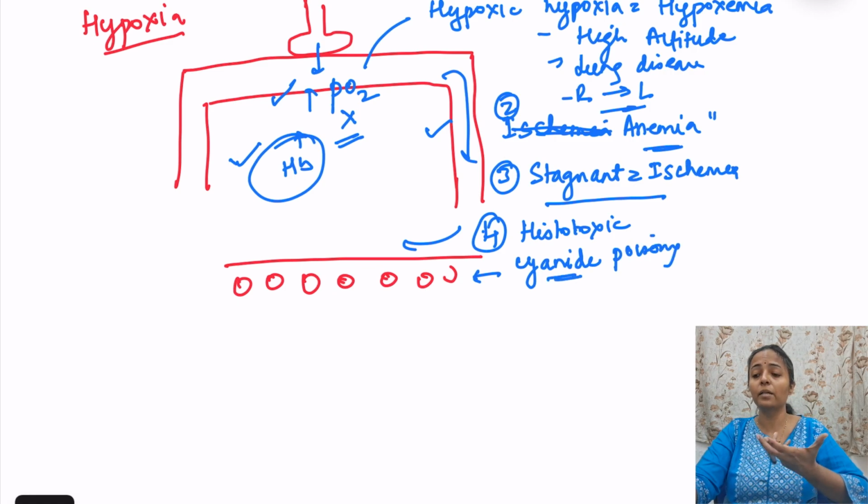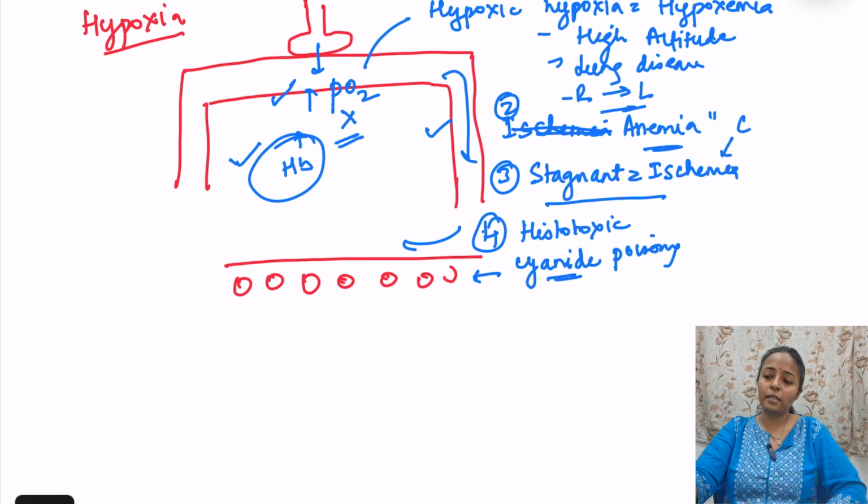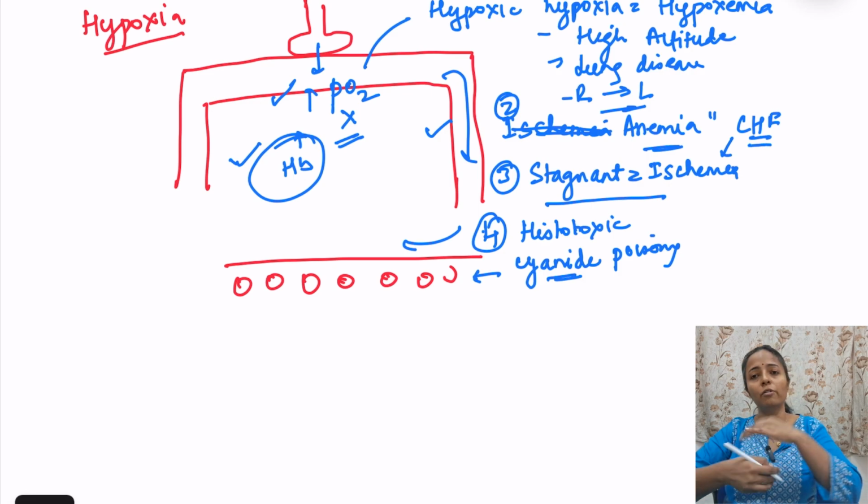In which condition does stagnant or ischemic hypoxia occur? That is in congestive heart failure. Okay, congestive heart failure. Locally also it can occur. Locally, if there is compression of the vessels or excessive vasoconstriction, then also hypoxia occurs.